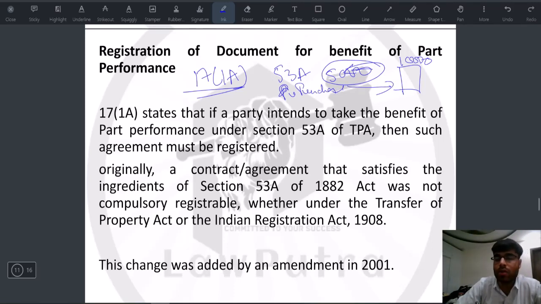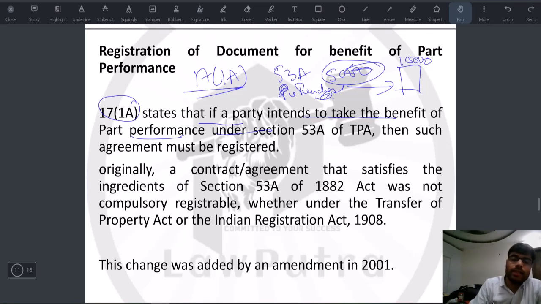Purchasee cannot say okay because half of the consideration has not been paid, तो अब आपको ये नहीं मिल सकता, नहीं, इसका right create हो गया. However, Section 17(1) states that if a party intends to take the benefit of this part performance under Section 53A, that means अगर उसने payment कर दी है and he gets right over that property, certain limited rights, then such an agreement must be registered.